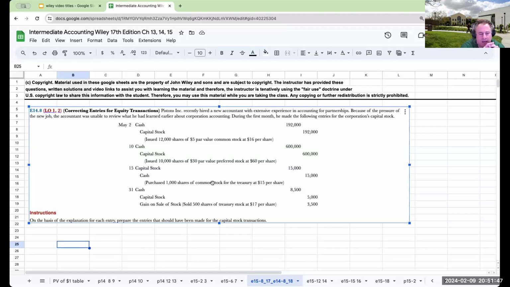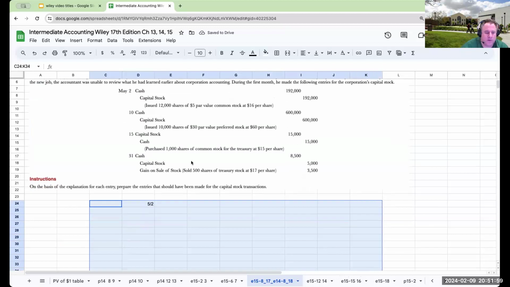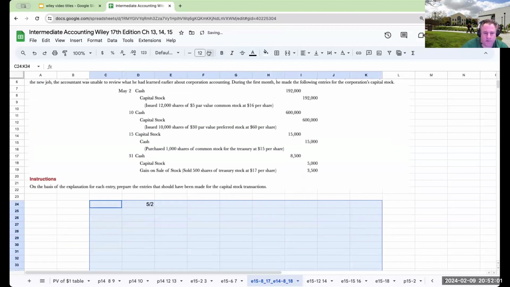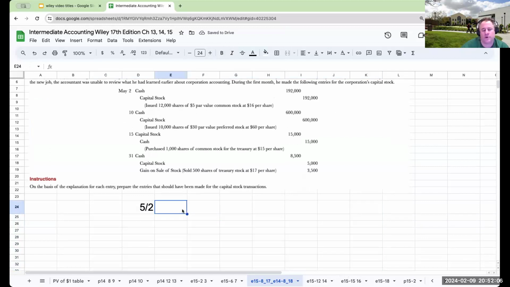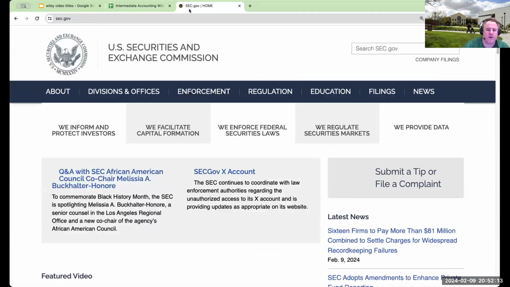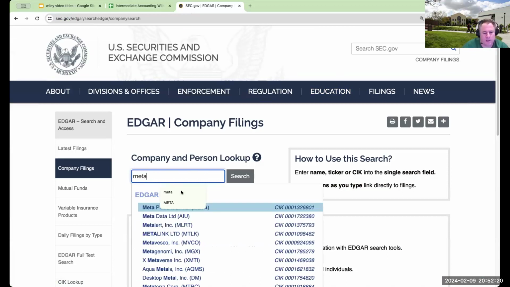So let's go ahead and look at this one. Cash and capital stock. May 2nd. The first issue is that we're asked to prepare the new entries essentially for this. When we're dealing with owner's equity, par value represents the minimum amount that a corporation has, and let me go through and explain this. So let's go ahead and take a look at a meta.